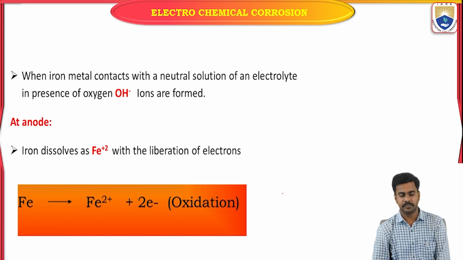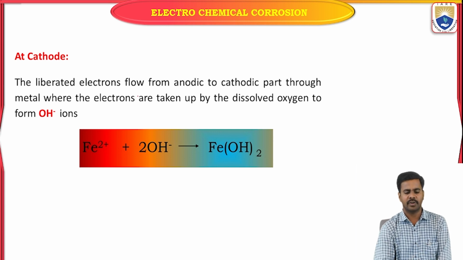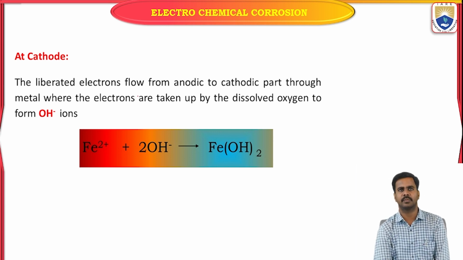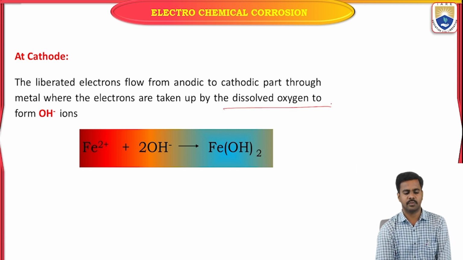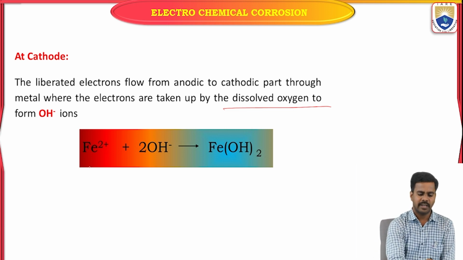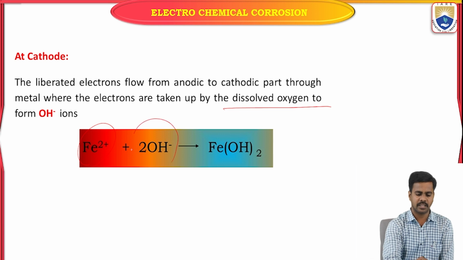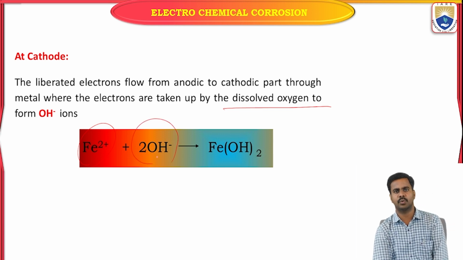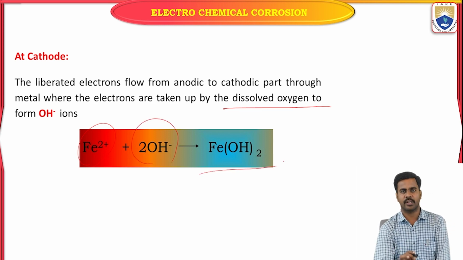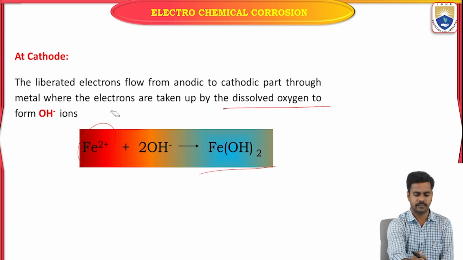So let us see. These liberated electrons flow from anode to cathode through the metal, where the electrons are taken by the dissolved oxygen to form hydroxide ions. The metal ion at the anode and hydroxide ions at the cathode diffuse towards each other and form Fe(OH)2.